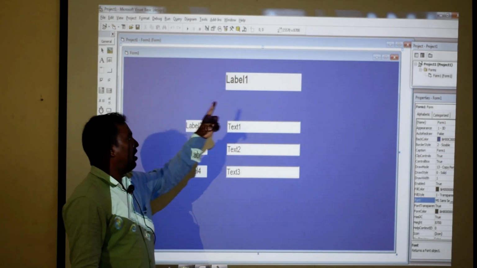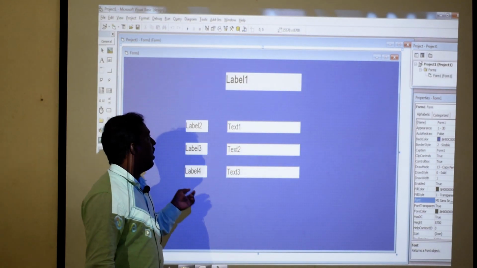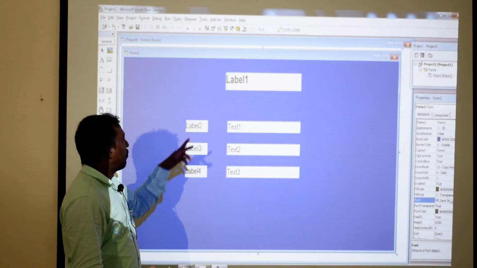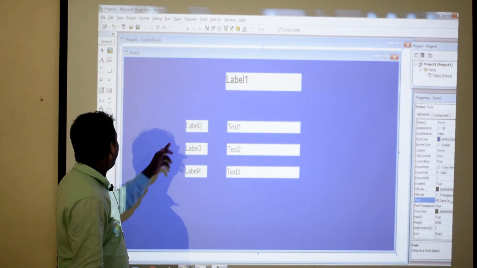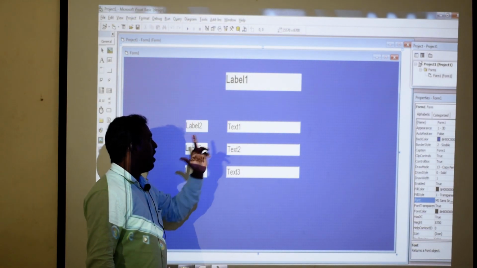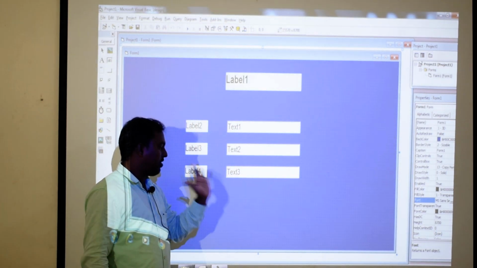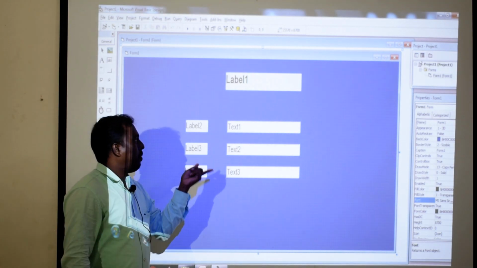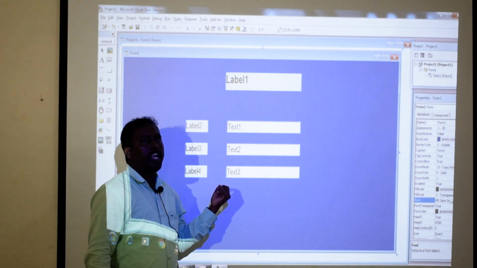First of all, I would like to show a normal sample application for development time. These are all label controls I have taken from the toolbox. So Label 1, Label 2, Label 3 and Label 4 I have framed. After that, Text 1, Text 2, Text 3, and I am going to create a sample application. Before naming them, I only have to show the control names.